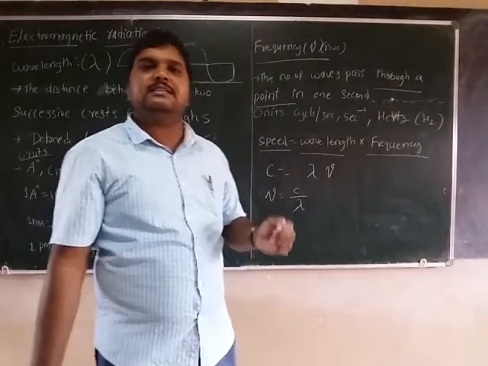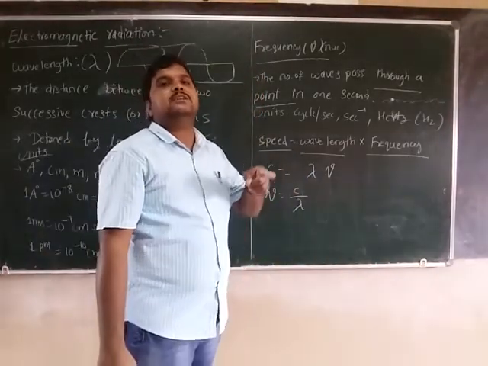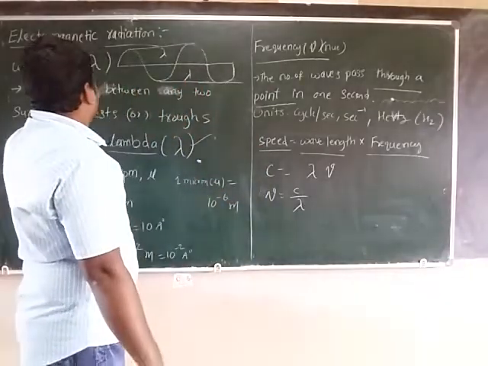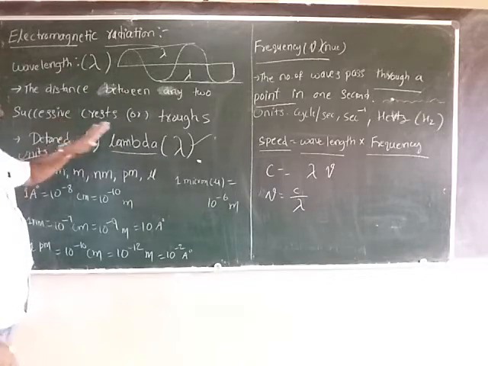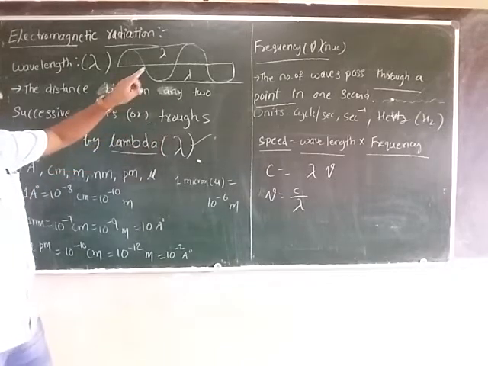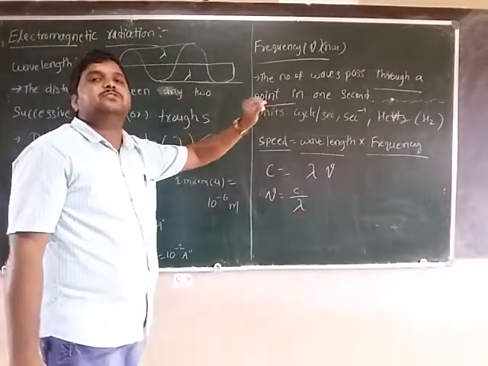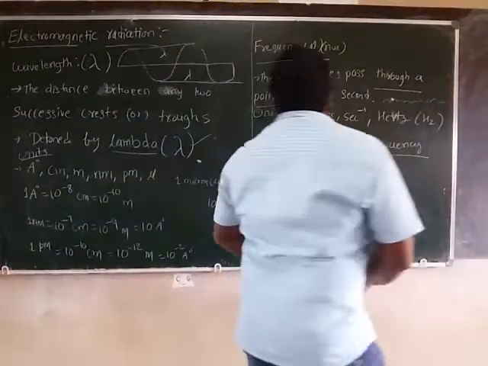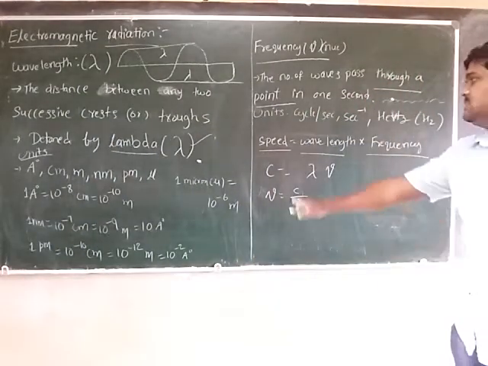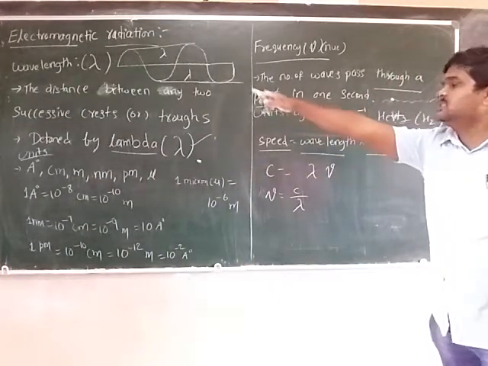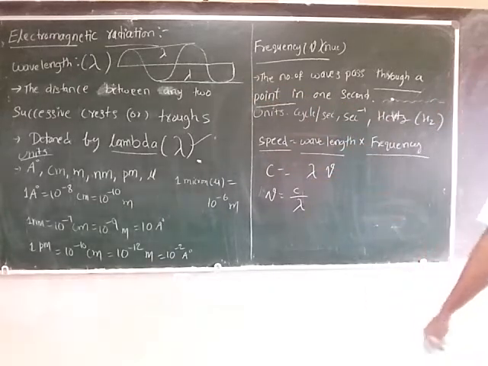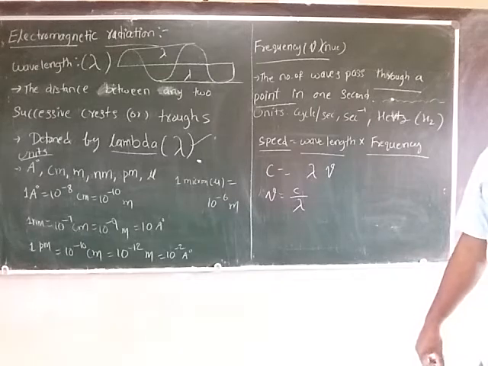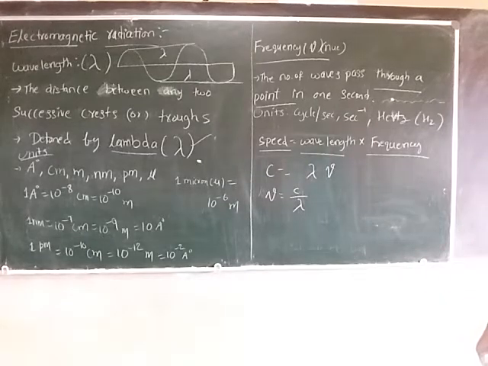If frequency is less, wavelength is more. Wavelength is the distance between any two successive crests or troughs. Frequency is the number of waves passed through a point in 1 second. Nu is equal to c by lambda; frequency is always inversely proportional to the wavelength.